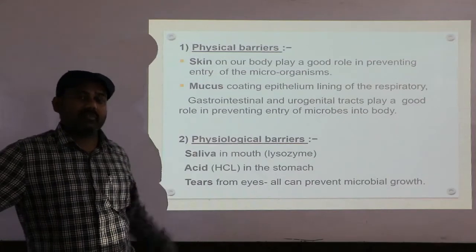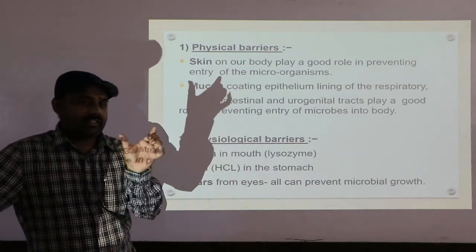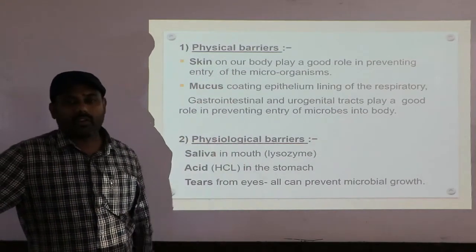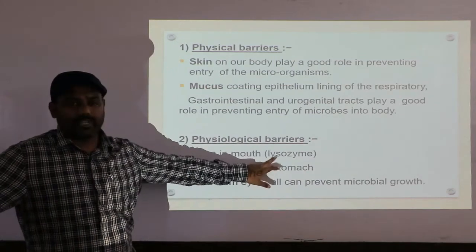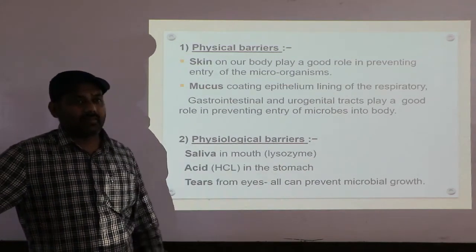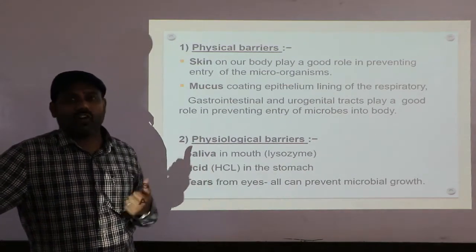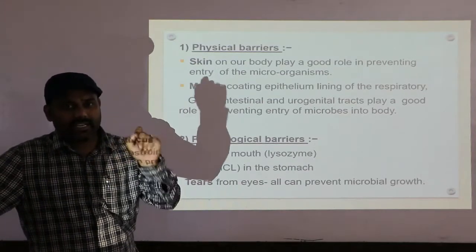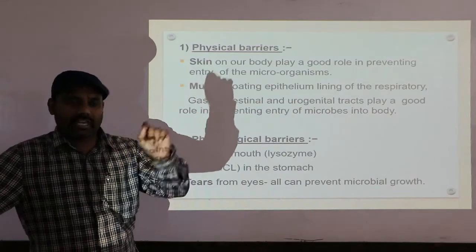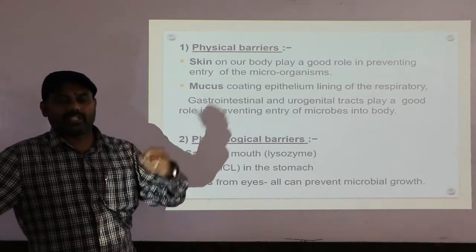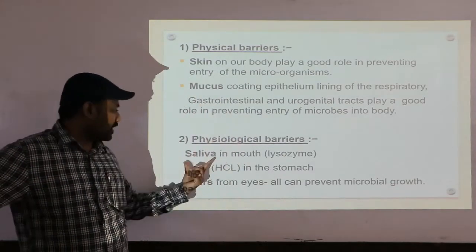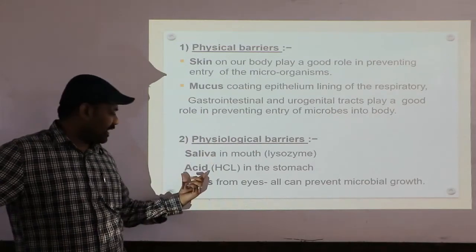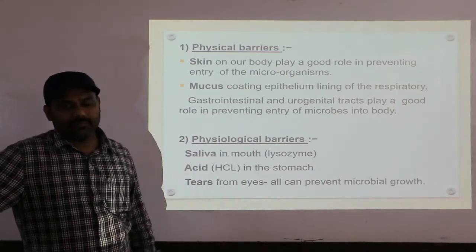With regard to immunity, saliva contains one more chemical called lysozyme. Lysozyme is also called an antibacterial chemical. Note it, antibacterial chemical. That chemical can kill the microbes present in the food. So that is saliva. The second one is acid, or HCl.